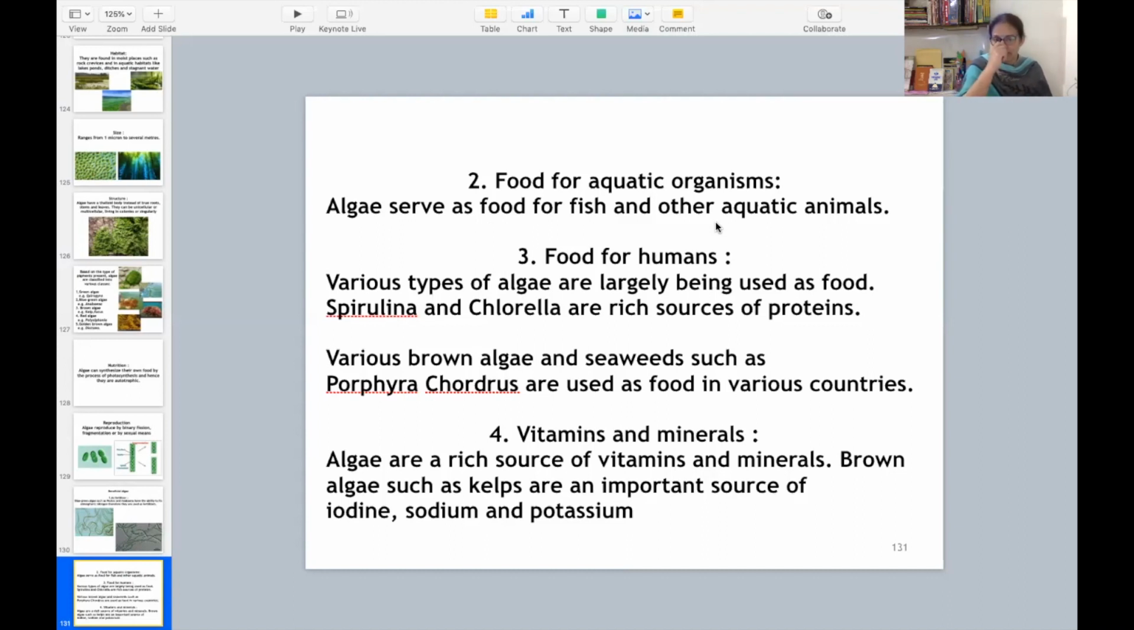Aquatic means those that live in water. Algae is a food for humans also. Various types of algae are largely being used as food. So what are the examples? Spirulina and chlorella are rich source of protein. So these two algae, spirulina and chlorella, are used as food for humans. Besides this, various brown algae and seaweeds are also used for food in various countries. Then vitamins and minerals. Algae are a rich source of vitamins and minerals, and brown algae such as kelps are an important source of iodine, sodium, and potassium.